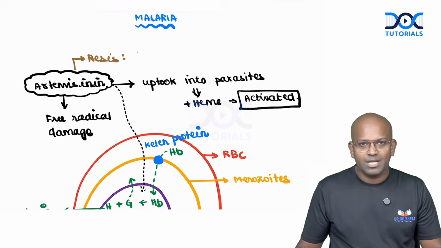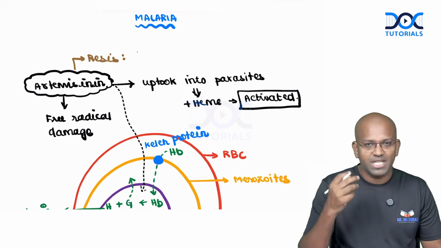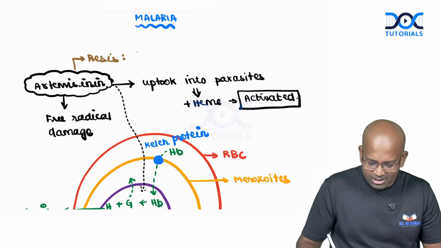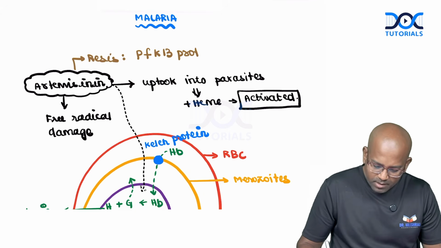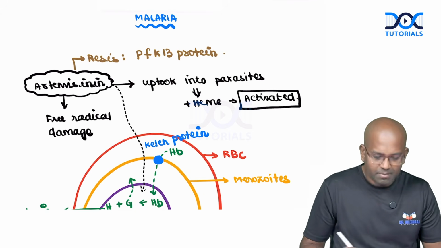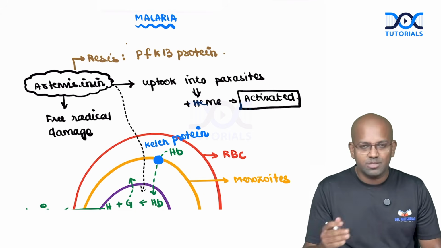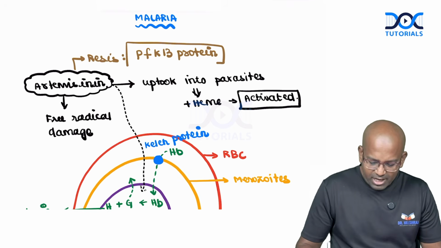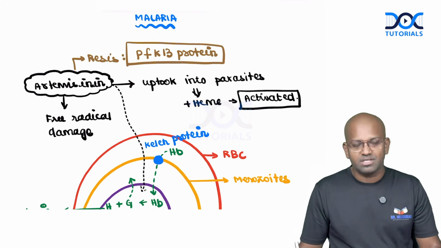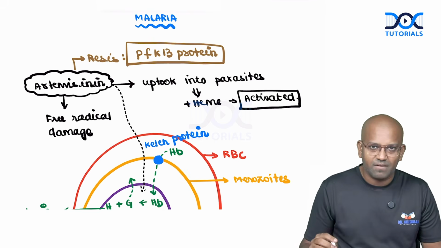This Kelch protein is nothing but the K13 protein, which is developed especially in Plasmodium falciparum. That's why its name is Plasmodium falciparum K13 protein, the Kelch protein, guys. If a mutation happens in this PfK13 protein, there will be resistance development against artemisinin derivatives.